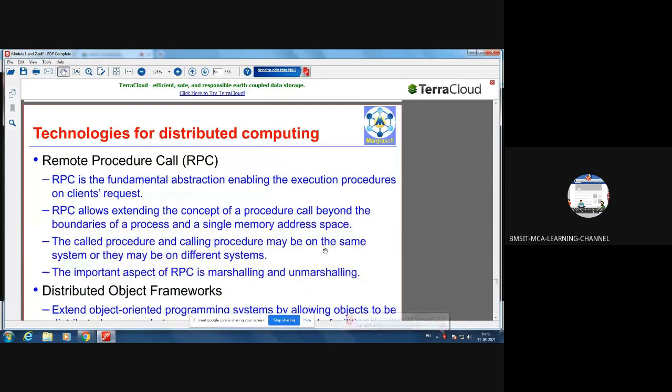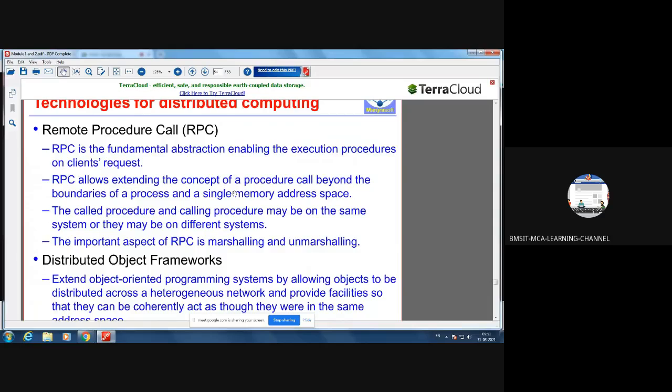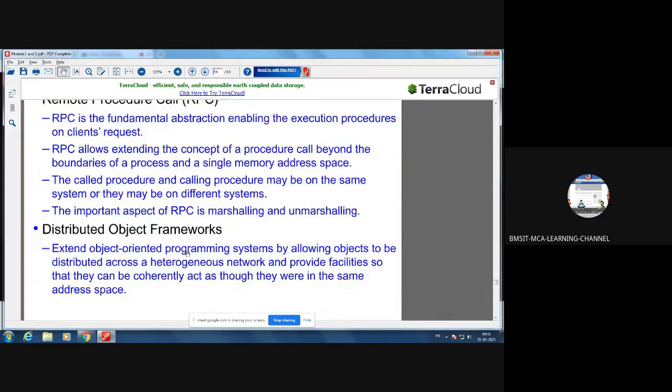So we have two important technologies to implement distributed computing. One is remote procedure call, another one is distributed object frameworks. Examples of distributed object frameworks include CORBA and DCOM. The definition: distributed object frameworks extend object-oriented programming systems by allowing objects to be distributed across a heterogeneous network and facilitate them so that they can coherently act as though they were in the same address space.